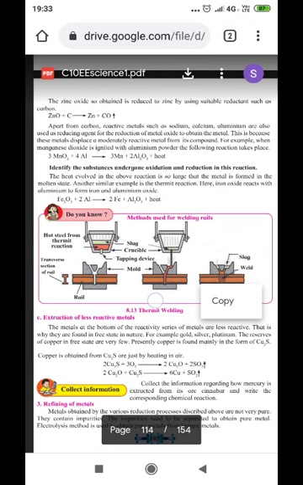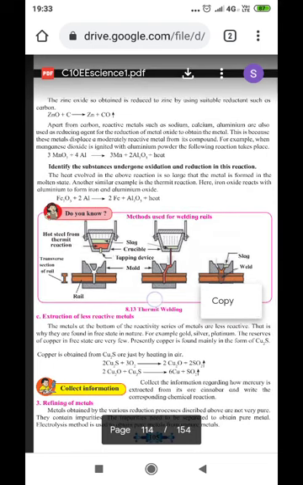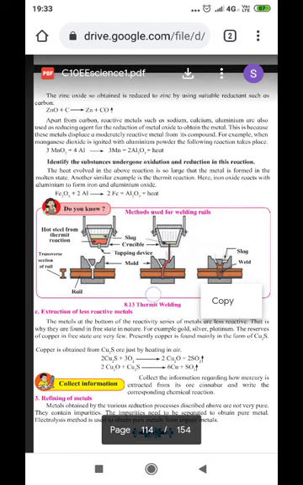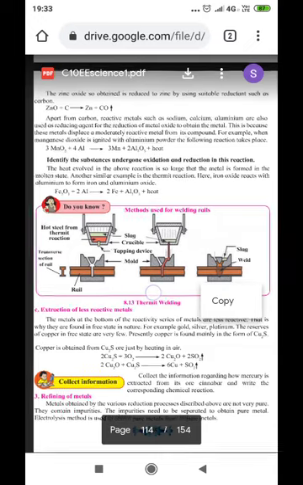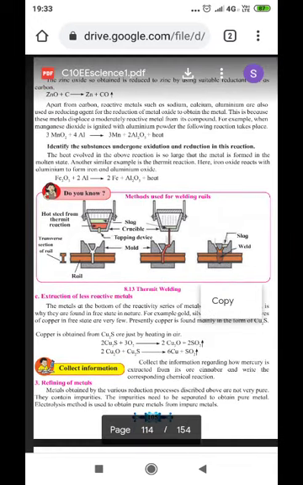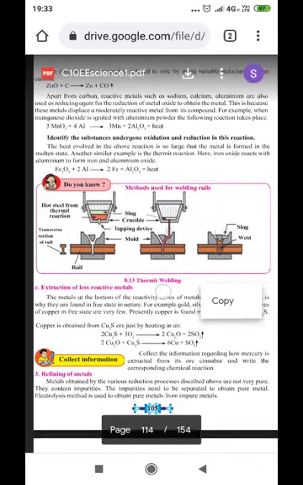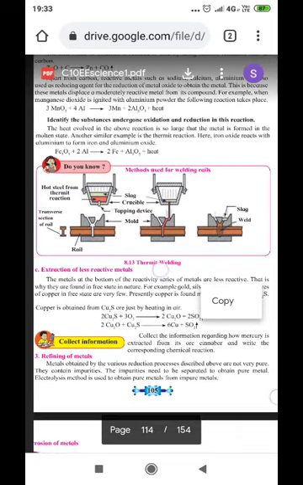Apart from carbon, reactive metals such as sodium, calcium, aluminium are also used as reducing agents for the reduction of metal oxide to obtain the metal. This is because these metals displace moderately reactive metals from their compounds. For example, when manganese dioxide is ignited with aluminium powder, the following reaction takes place. Here, manganese oxide reacts with aluminium to form manganese plus aluminium oxide and heat is liberated.